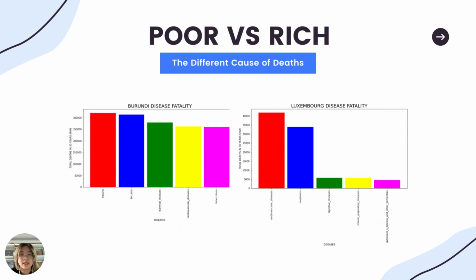And here let's have a look at the difference between poor and rich countries. So I use the data from the poorest country, Burundi, and the richest country, Luxembourg. Here we can see that it is significantly different, because the rich country has gained non-communicable diseases, but the poor country remains with infectious disease.